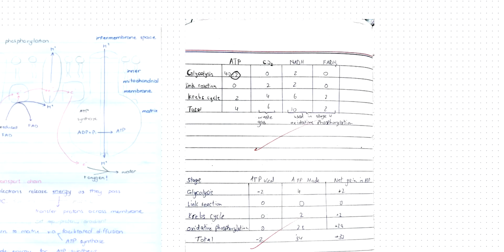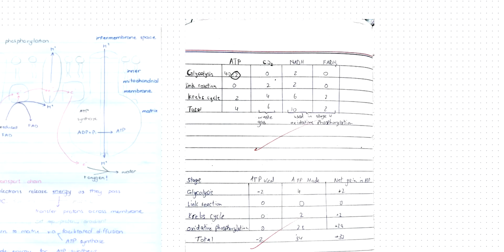And was any CO2 produced in glycolysis? No. So 0 CO2 produced in glycolysis, and 2 molecules of NADH were produced in glycolysis. 0 molecules of FADH were produced. In link reaction, did I make any ATP? I did not. So 0 molecules of ATP were produced in link reaction. 2 molecules of CO2 and 2 molecules of NADH were produced in link reaction.